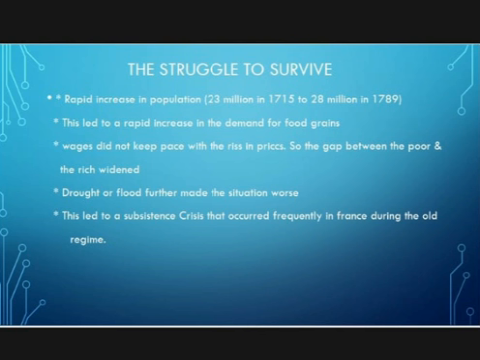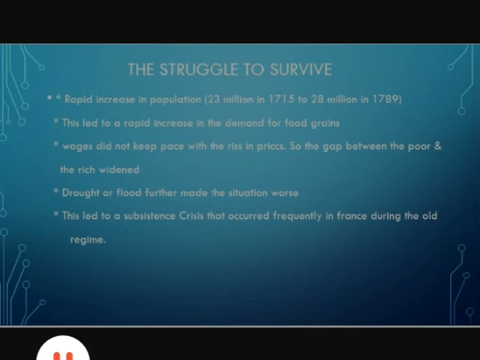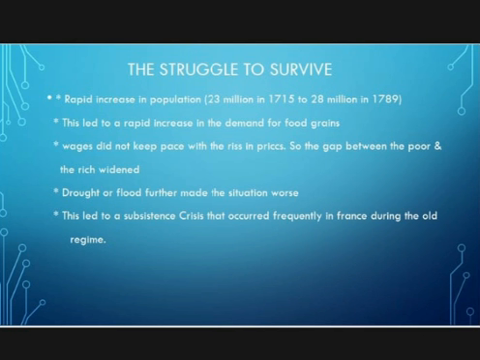I said a subsistence crisis had arrived in France. So what does it mean? It means a situation where the basic needs of people, especially food, clothes and shelter, are endangered. That situation is known as a subsistence crisis. When the cost of bread rose, wages did not rise in the same range. Because of this, a very tough situation arose in France, and it turned into a subsistence crisis.